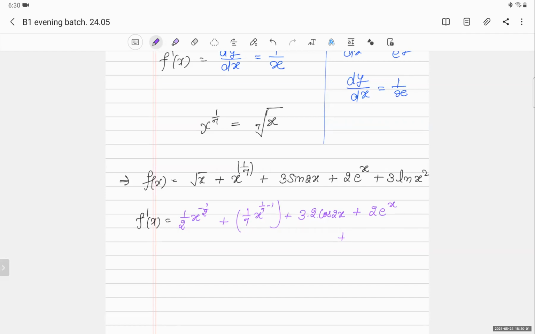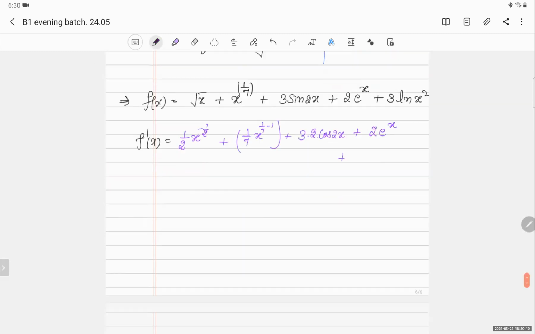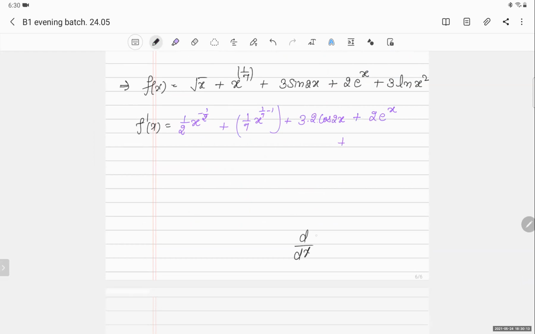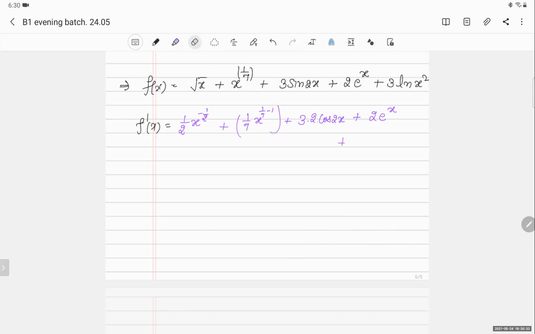So will it be 6 upon x? 3 upon 2x, so 6 upon x. Suppose I give you this function, d by dx of ln x square. Here I am getting x, here I am having x square. So how can I write it as 1 by x square? That is valid only if this number and this number are exactly the same. Are they exactly the same? No. Then we have to make some arrangement to make them look alike.